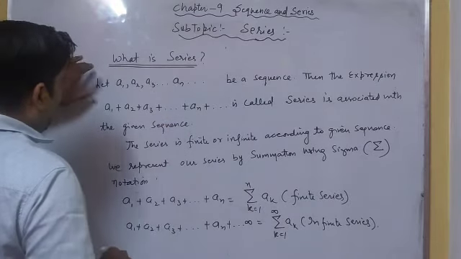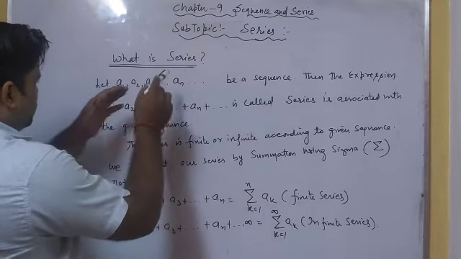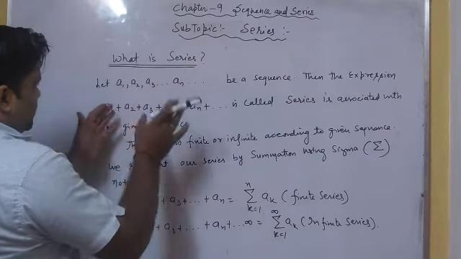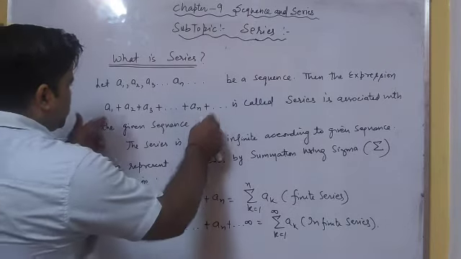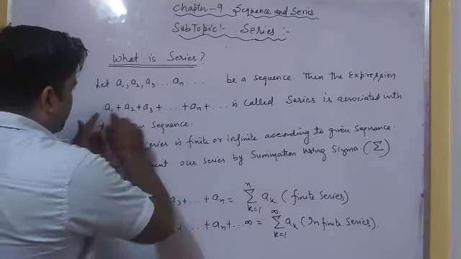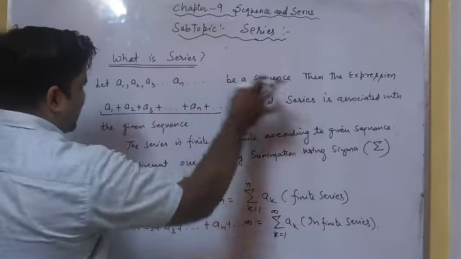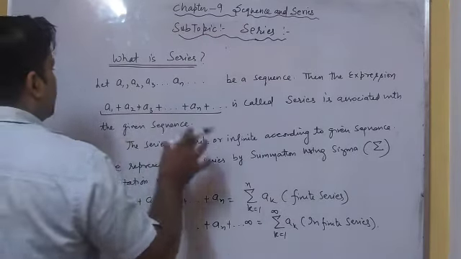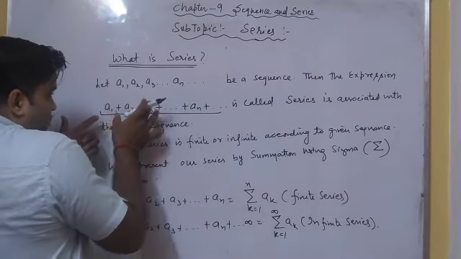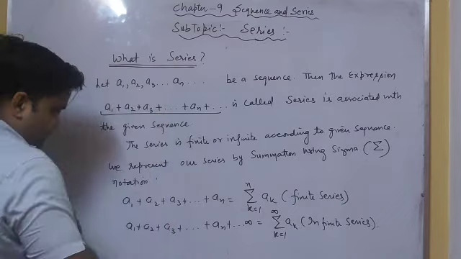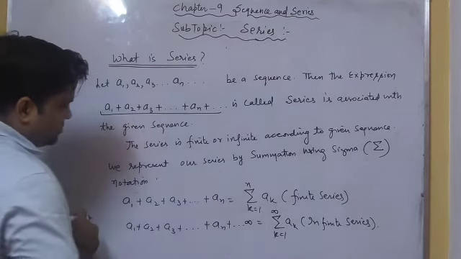When we have a sequence, finite or infinite, and we represent it in such a form, we call this expression a series associated with the given sequence. The series is finite or infinite according to the given sequence.